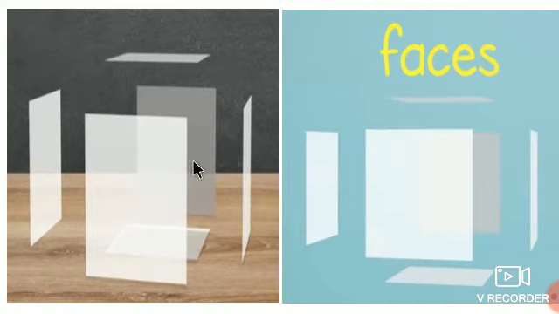Front side and back side, and these two lateral faces, top and bottom. So a total of 6 faces are there: 1, 2, 3, 4, 5 and 6. A flat surface means a face. So this cube or cuboid has 6 faces.